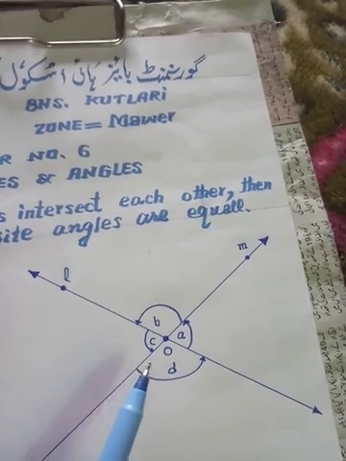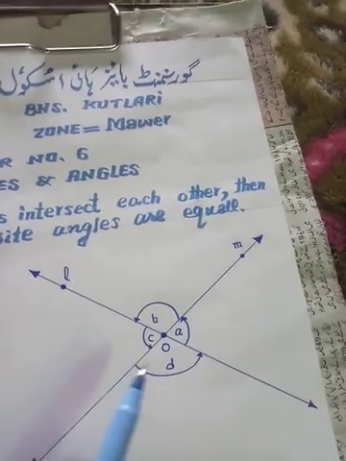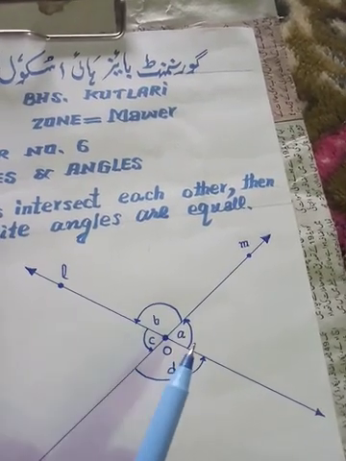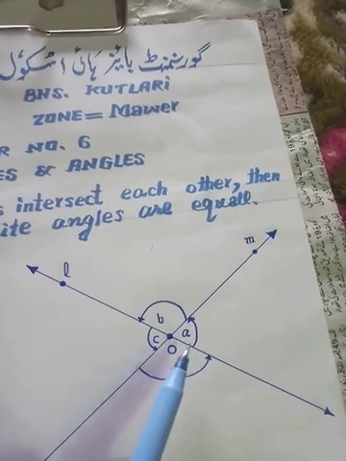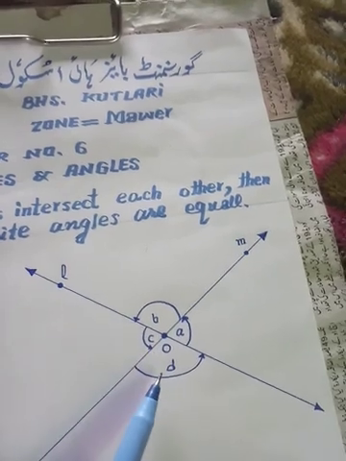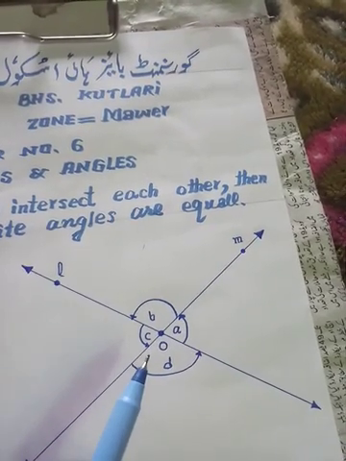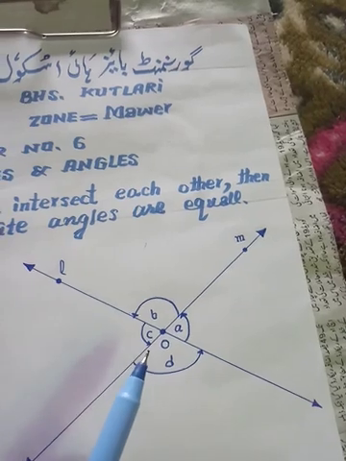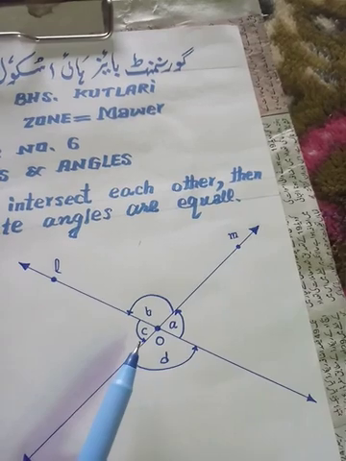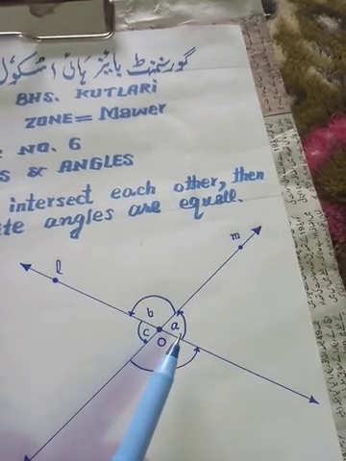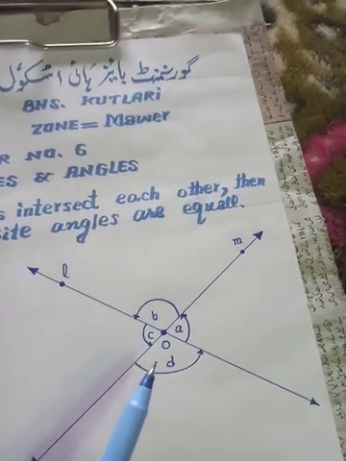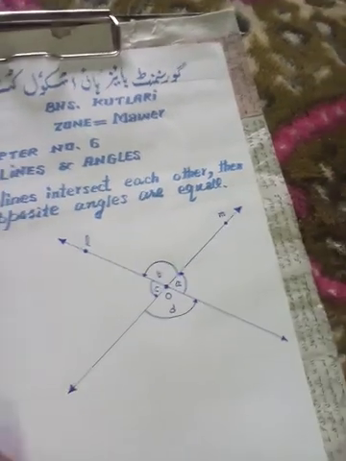Dear students, we have to prove that vertically opposite angles are equal. We know that angle A and angle C are vertically opposite angles. Similarly, angle B and D are also vertically opposite angles. So there are two pairs of vertically opposite angles: first is A and C, and second is B and D. We have to prove that angle A is equal to angle C and angle B is equal to angle D. This is the theorem. Now let us start.